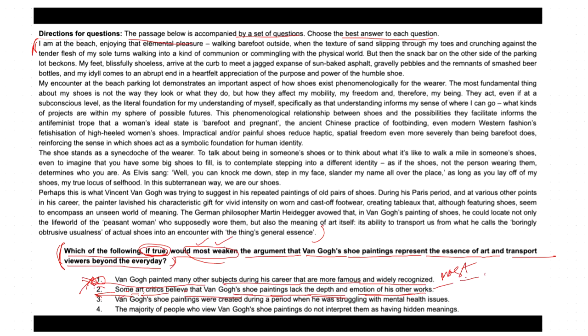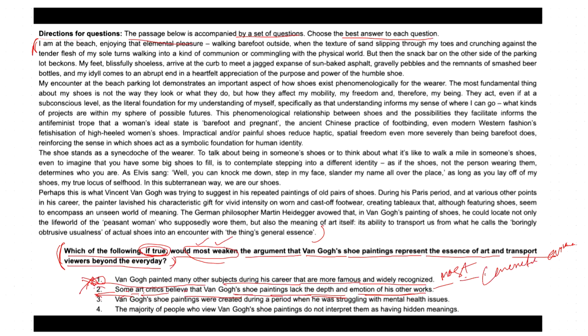It is a subjective opinion rather than concrete evidence. Because you are saying that shoe paintings represent the essence of art, so definitely it can be an opinion of somebody, right? But it's not concrete or most important evidence, you can say.